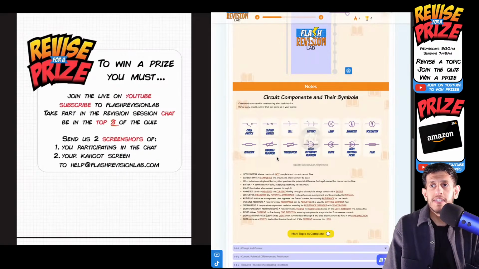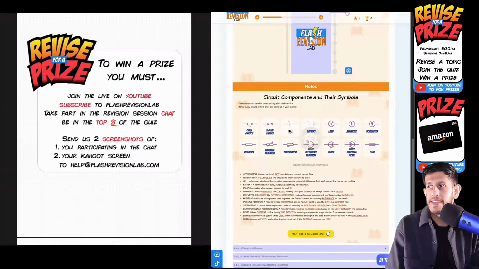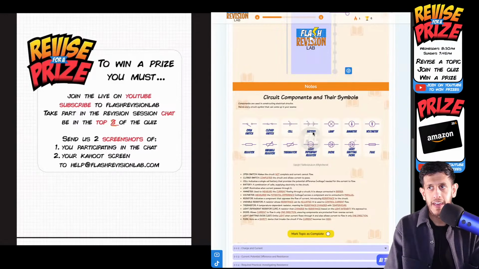Then other key ones here, you can see an open switch and a closed switch. The contacts are open or they're closed. You then have a cell and a battery, okay? A cell is a singular positive and negative plate, and then the battery is two or more cells put together. Then a lamp, we use that a lot in a circuit. So it's a circle with a cross in it. And then our things to measure particular electrical properties in a circuit.